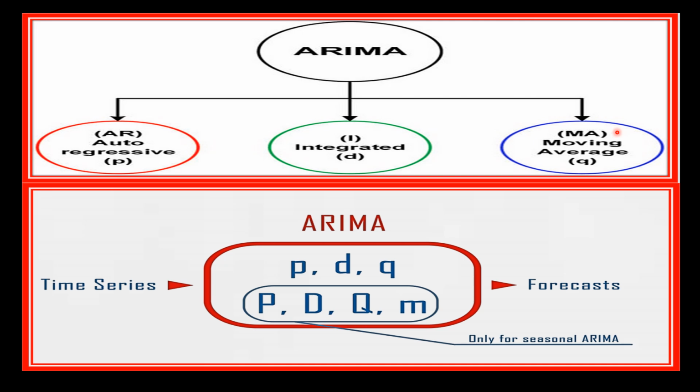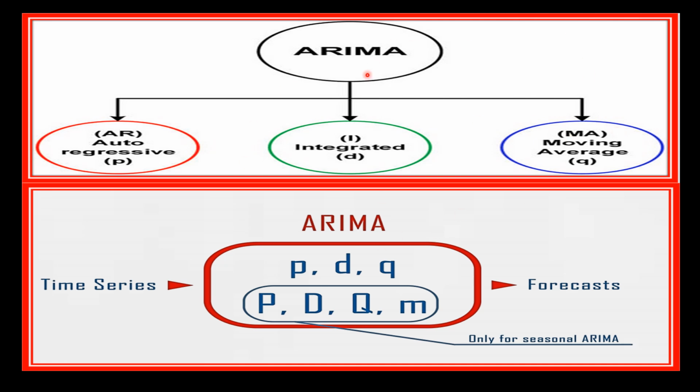Then comes moving average. Now this moving average part of ARIMA models how the current price is influenced by the average of past errors, that is the residuals in the time series. And think of it as smoothing the differences between the observed and predicted values in the time series.